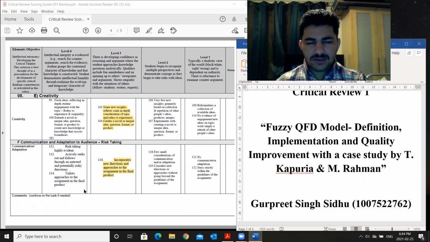So everything is there. But as I said before, I should have used more expert opinions in my paper. So I won't score myself a level 4 in this; I will score myself a level 3. Definitely I need more improvement in my communication and my target audience.